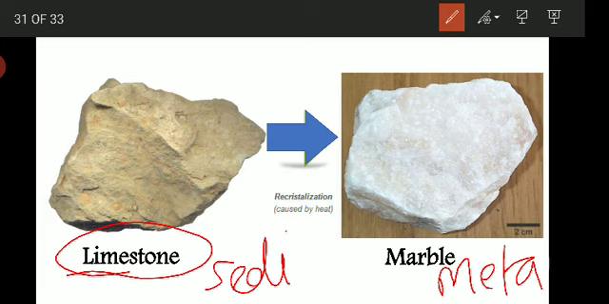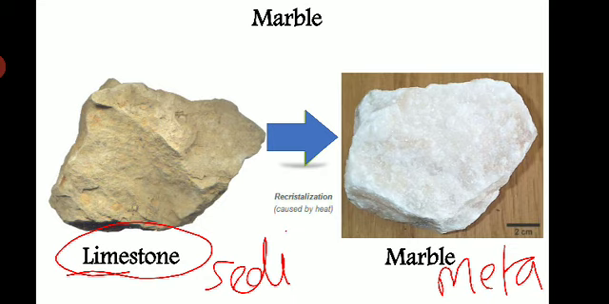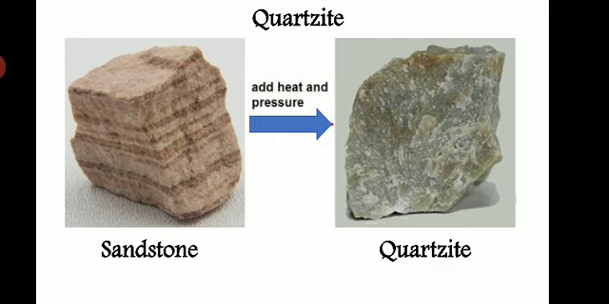Here the change in the mineral arrangement takes place, and the recrystallization of the minerals takes place, and the rock converts into marble. So this is how marble is formed, because of the effect of metamorphism on the limestone. Then the next rock, which is quartzite.